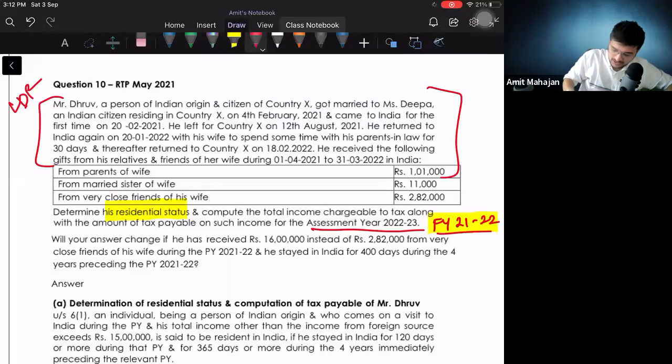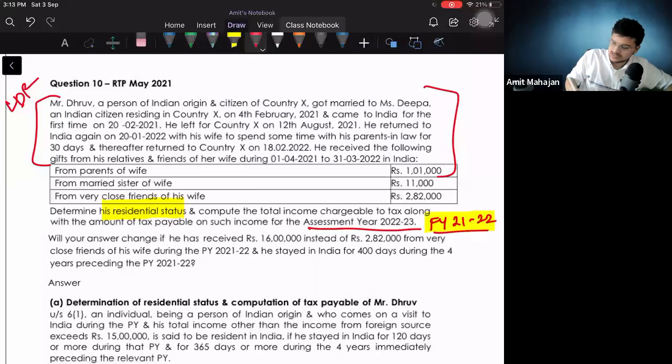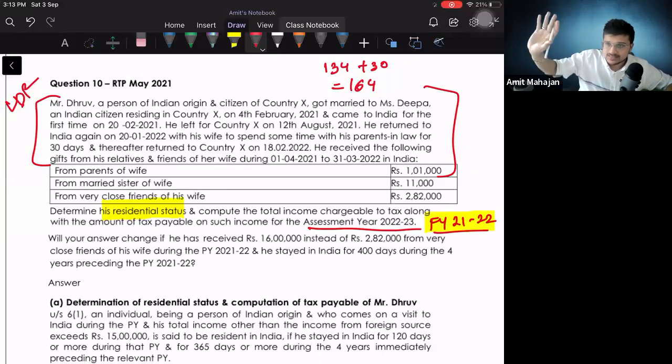Okay. So 134 first जो visit किया उसने उस पे plus 30 days in Jan. So which means he's there in India for 164 days. Okay. Now he is coming into India. What is the purpose? One thing should click in your mind. Coming into India मतलब he can fall under that आने वाला exception.